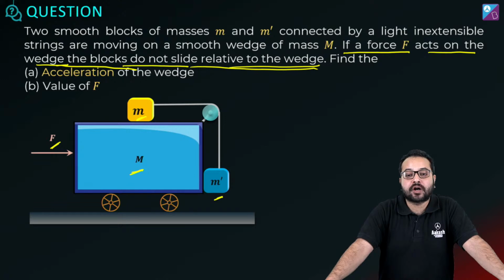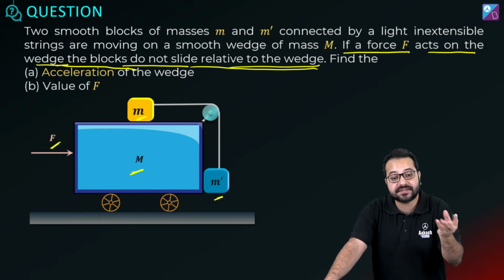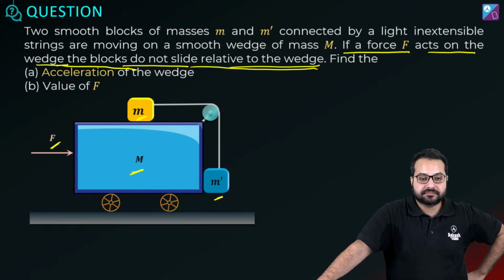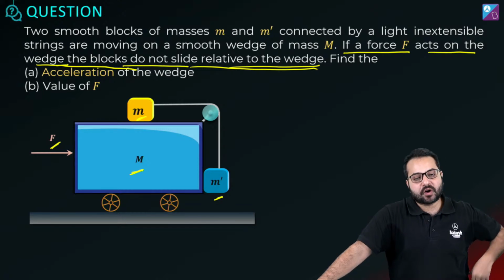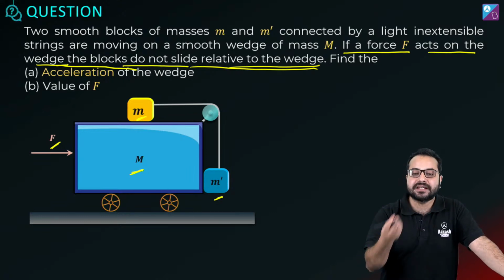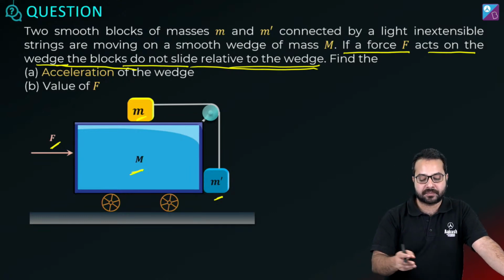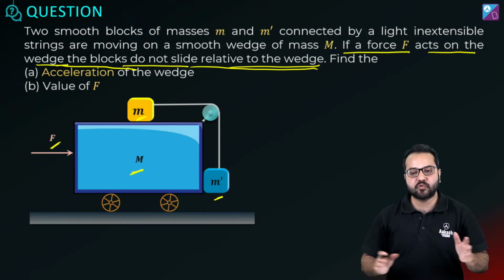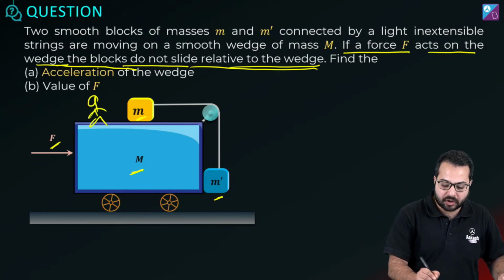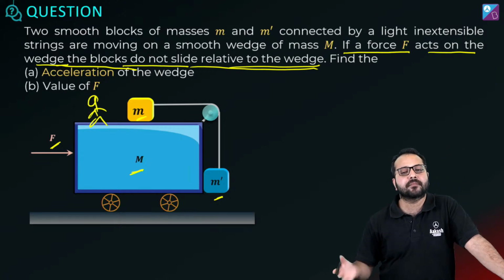The blocks do not slide with respect to capital M. It is a big hint. What is this hint? Can anyone explain that to me? Solve with respect to capital M. Absolutely. Okay, so it is given in the question that with respect to capital M, small m and m prime are not moving. So it's a great idea to simply jump on capital M and observe things from capital M.